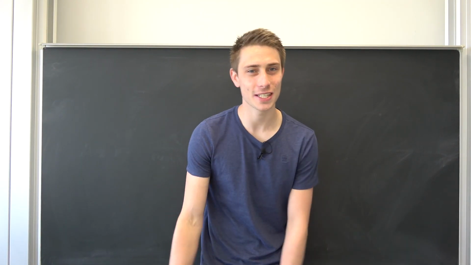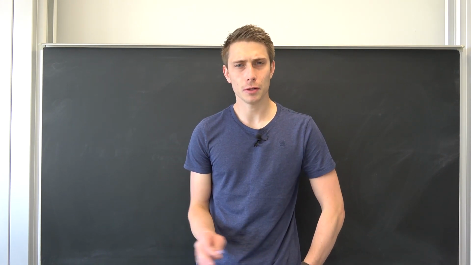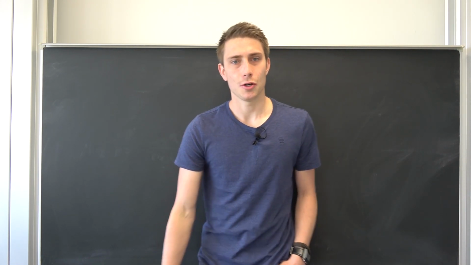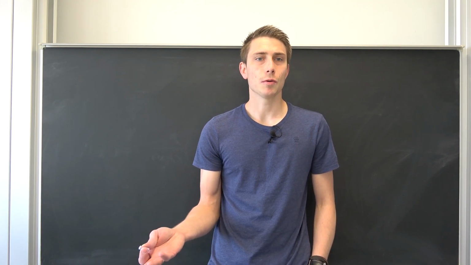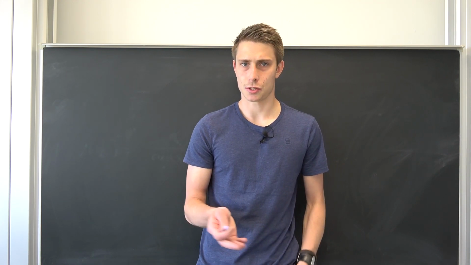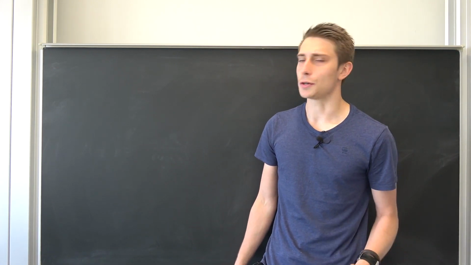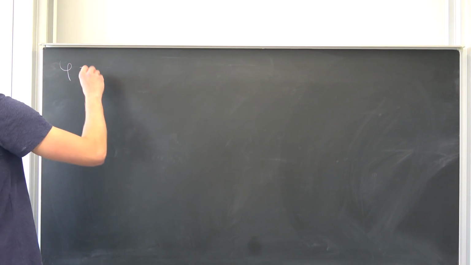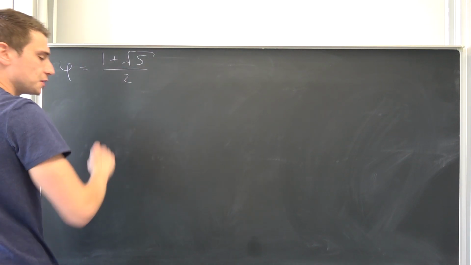Good morning, fellow mathematicians, welcome back to another video. Today we are going to do something pretty cool, and most people don't even know about this, I guess. We all know our boy, the golden ratio. I made a video on the Fibonacci sequence and how you can actually solve this recurrence relation using linear algebra. That was pretty cool. Take a look into the description. What we all know by now is that our golden ratio boy is nothing but 1 plus the square root of 5 over 2.